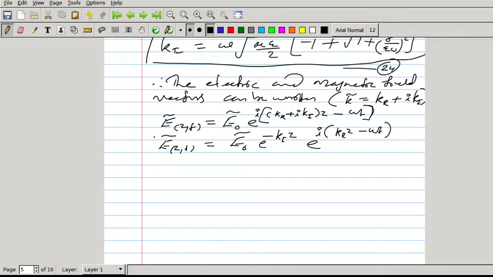This is the expression for the electric field vector in a conducting medium, equation 25.